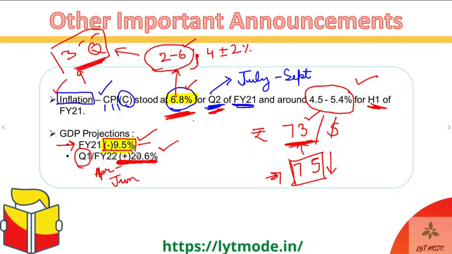So for the first fact, the FY21 projection, that is minus 9.5%, this is something you definitely need to remember, because this is for the entire year. And if you can also remember the other, then it's of course a bonus. You'll be on the safer side for the exam. But the first one, the 9.5% projection for this year given by the Reserve Bank of India, is a must to remember. Okay, guys. So let's move ahead then.